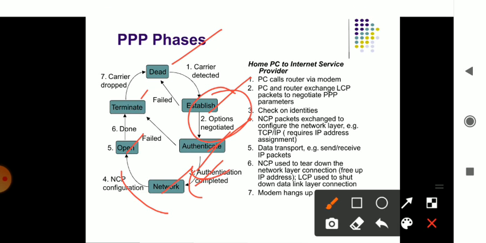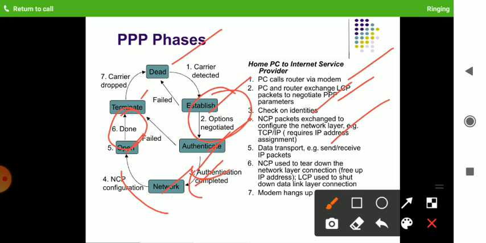Then network configuration helps you in opening the network, or if it is failing, it will stop there. If the network is open, then everything will be open for all the people and it will get communicated. So in the beginning you have the router which helps in getting communicated. Then it exchanges the information with the help of the packets which are being transferred. It checks for the identity, authentication will be there. Then NCP, the network control protocol, gets transferred with the packets. It transfers the information through their IPs which are obtained.